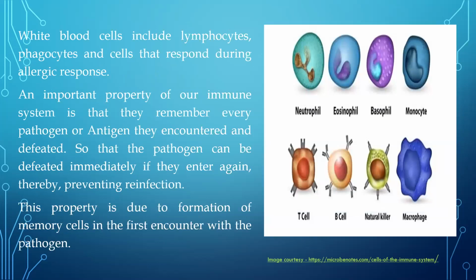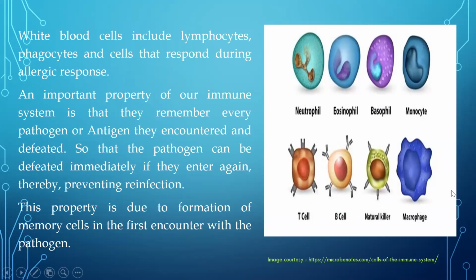Now, these are the different types of WBCs. We have neutrophils, eosinophils, basophils, monocytes, T cells, B cells, natural killer cells, macrophages. All right, these are the important WBCs. All these cells are produced inside the bone marrow, as I have mentioned in the last slide. Now, out of all these, I guess very common are T cells and B cells. I guess everyone knows what a T cell and B cell are. These are collectively called lymphocytes. So we have lymphocytes, number one is a T cell, another one is a B cell. Sometimes the natural killer cell is also regarded as a lymphocyte.